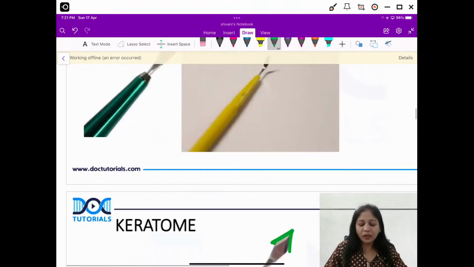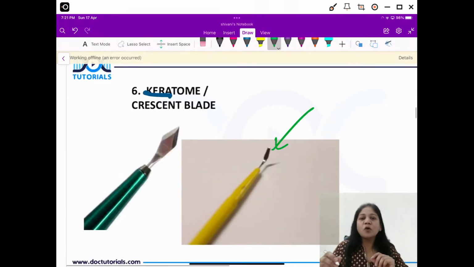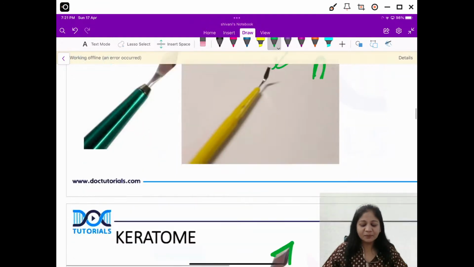Now what is the second one? So the second instrument is not as sharp as the keratome. This has a blunt edge. Can you see? This has a blunt edge. So this is a tongue-shaped instrument which is used for dissection. In which surgery are we using it, guys?